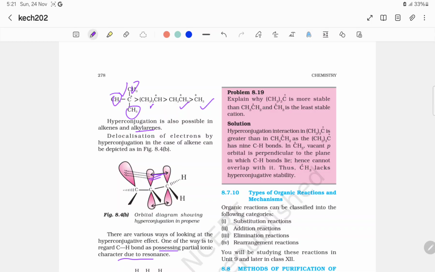So one question: we have to explain why this is more stable than this, and this is the least stable cation. The hyperconjugation interaction of this is greater than this, as this has the 9 CH bonds, and in CH3+ the vacant p orbital is perpendicular to the plane in which the CH bond lies, hence cannot overlap with it. The CH3+ lacks hyperconjugative stability.